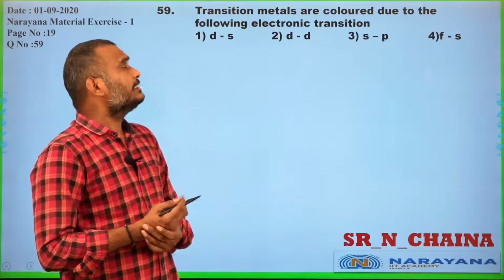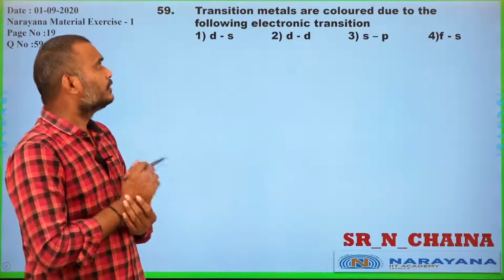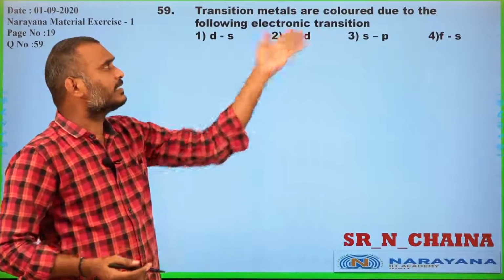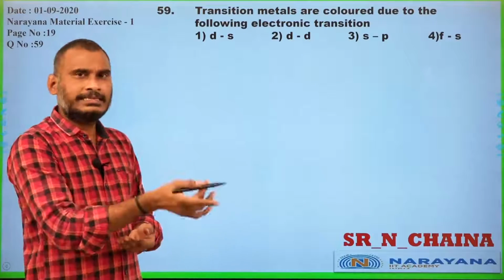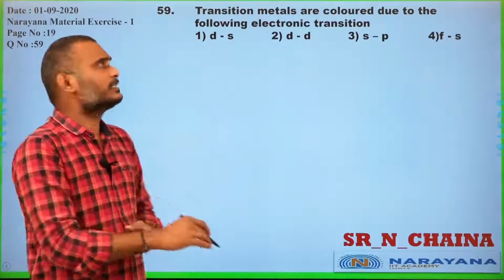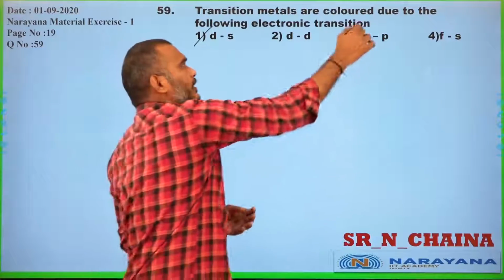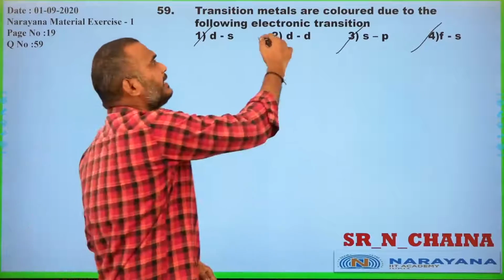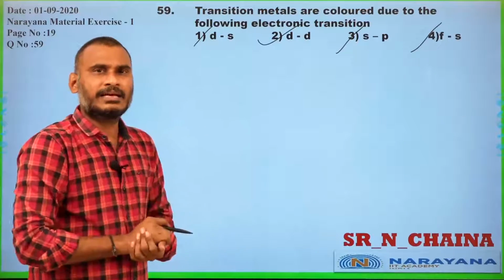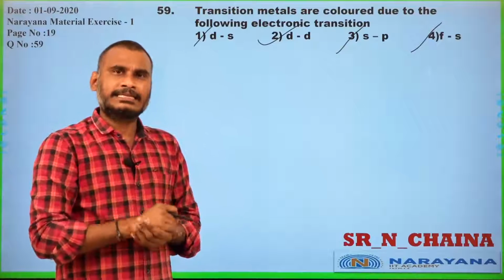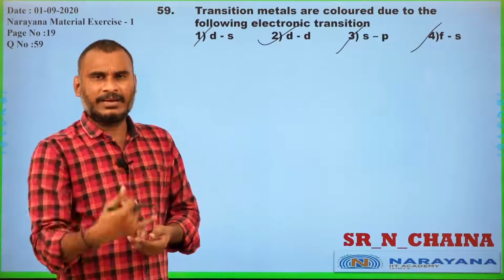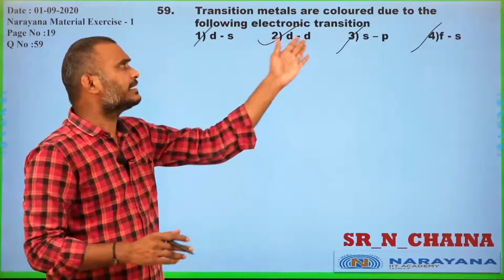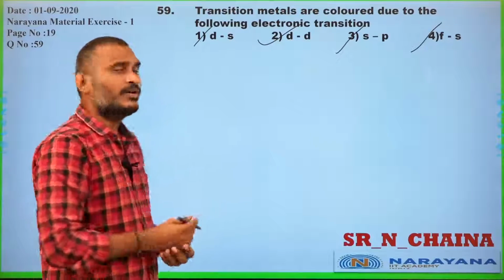Transition metals are colored due to which of the electronic transitions? Either d-d transition or f-f transition. No d-s transition, no s-p transition, no f-s transition. Which transition occurs? d-d transition, because splitting of the d orbital causes excitation and de-excitation, which absorbs energy and re-emits the complementary color, which is observed by our naked eye. That is the reason. Okay, next we go for the next question.